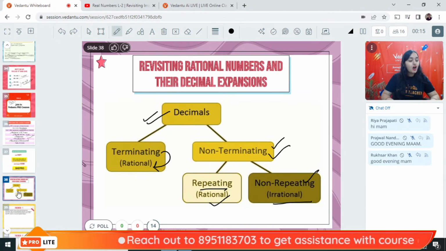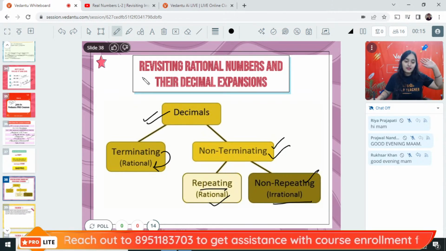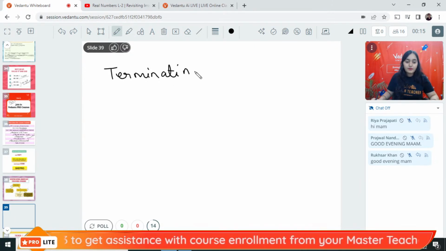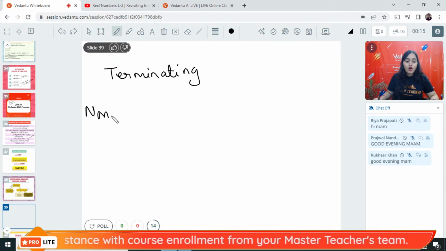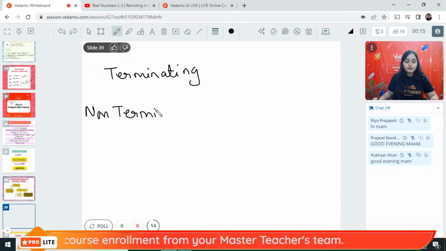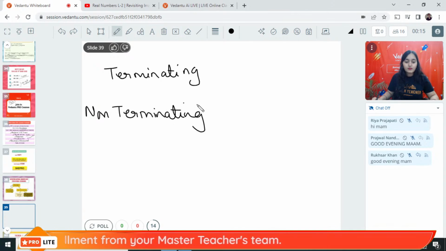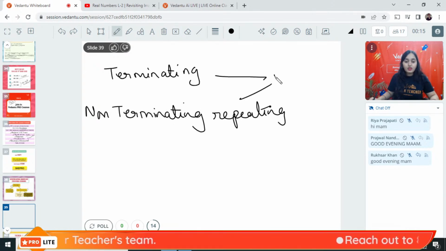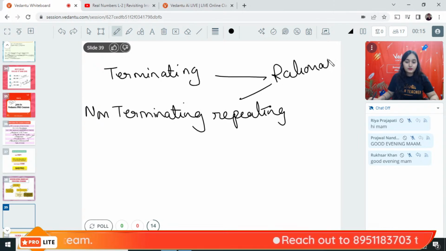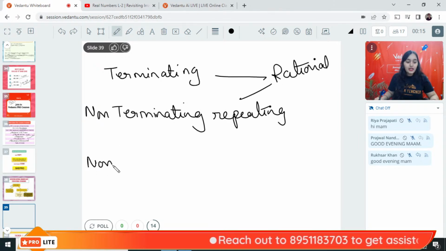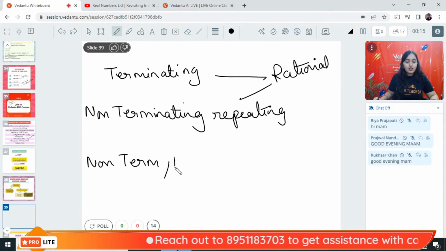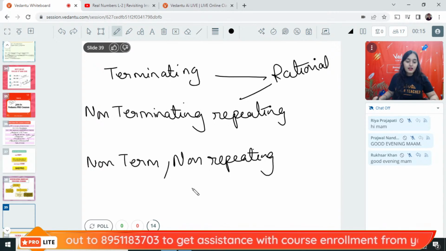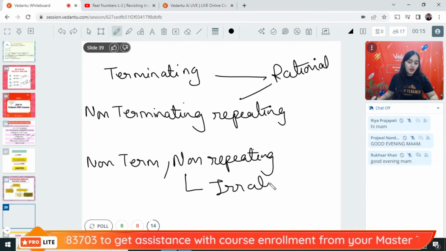Everyone knows that? All of you know that from class 9 we have learned this: terminating and non-terminating repeating, these both are rational, and non-terminating non-repeating are irrational. All of you know that already.